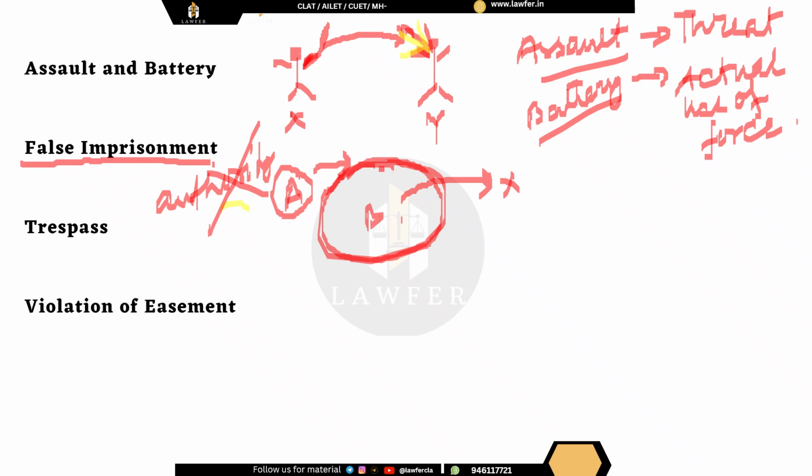Okay, A without any legal authority, if he is confining B and B knows that he has been confined, so B's movement is somehow restricted by A. In that case, A has committed false imprisonment. So basically, when someone intentionally restricts another from moving, he is found guilty of false imprisonment.